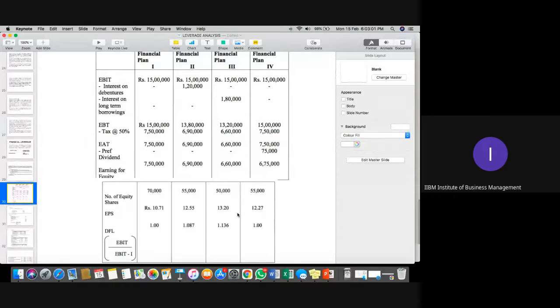Clear, everyone? What is EPS? How do we calculate it? Students, please kindly confirm. Understood how we calculate EPS?